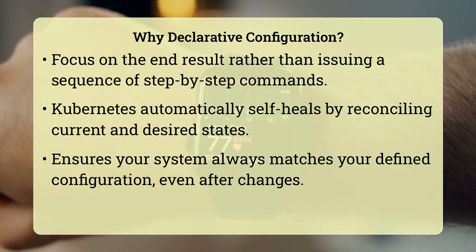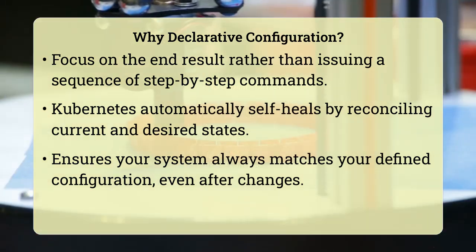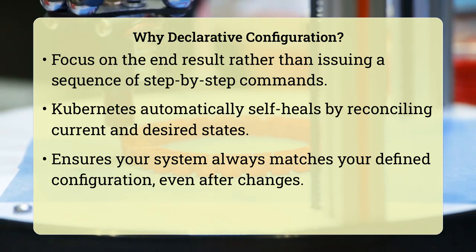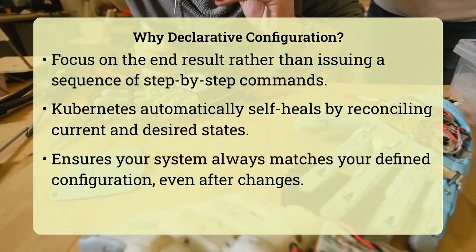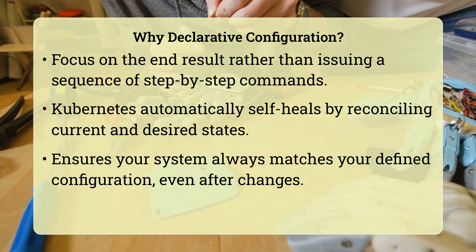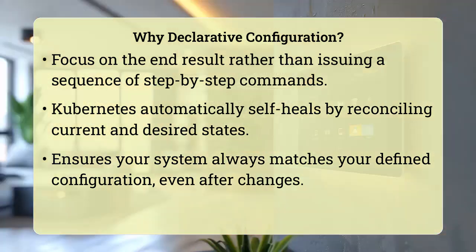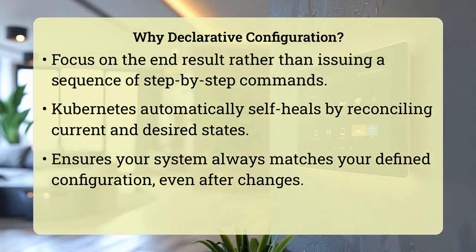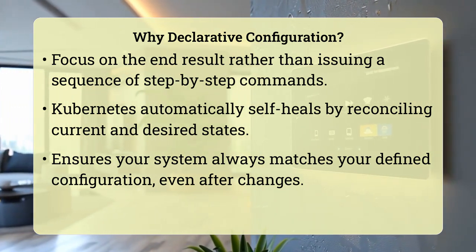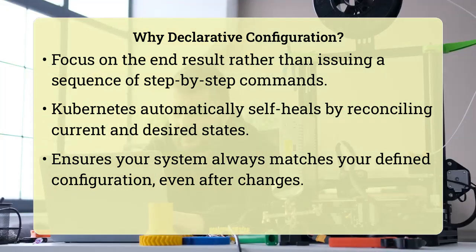Kubernetes achieves this through its control plane components, especially the controller manager. This system constantly observes the current state of your cluster and compares it to the desired state you declared. If there is a discrepancy, the relevant controllers spring into action to reconcile the difference, always striving to bring the system back to your specified configuration. This ensures that even if something fails, Kubernetes automatically self-heals and maintains your intended setup.